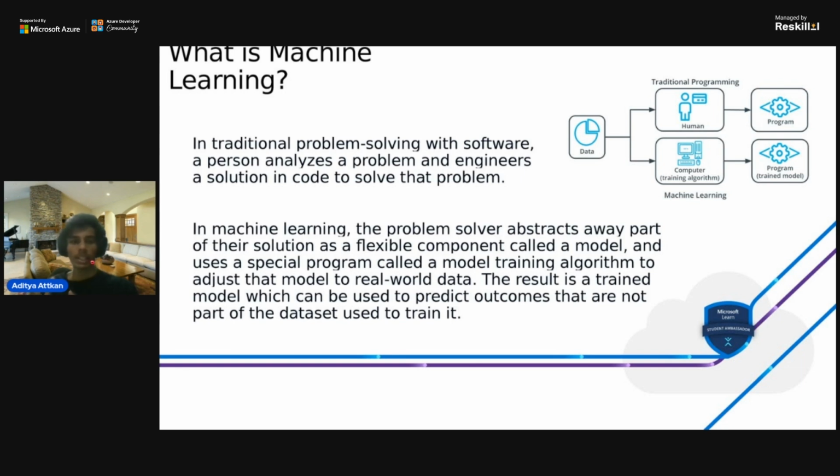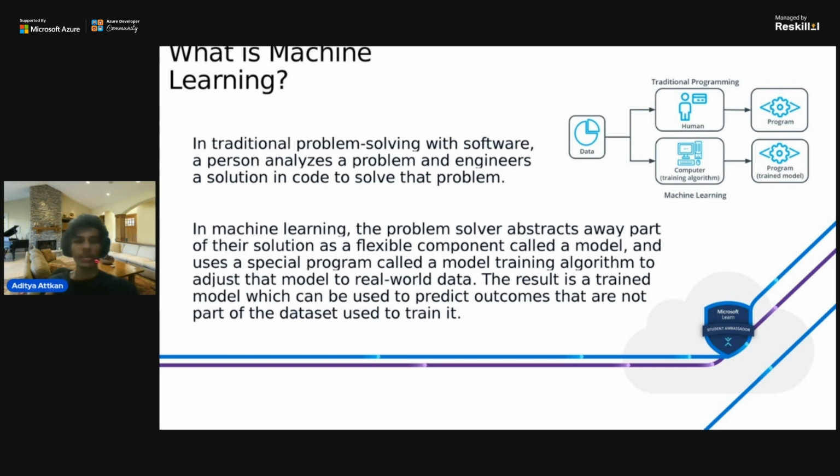In a simple way, what a programmer does is understand the problem, write the program, gather the input, and run the program on that input, to see whether the output is correctly generated and is the desired output. But in a machine learning scenario, the problem solver abstracts away part of the solution as a flexible component called a model.